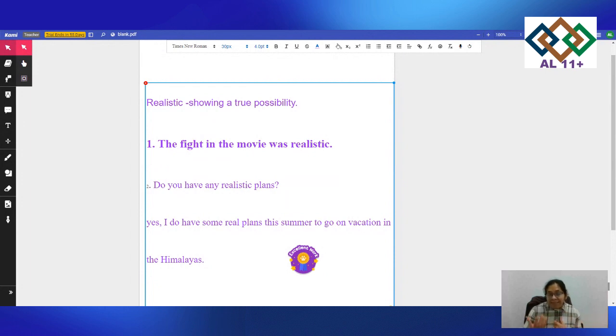After making a sentence with the word realistic, I would tell your child to carry on making a paragraph in which you use this word realistic, but you are using other words also. I love going on vacations, so the sentence I made is: do you have any realistic plans?